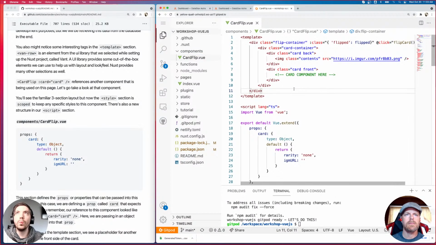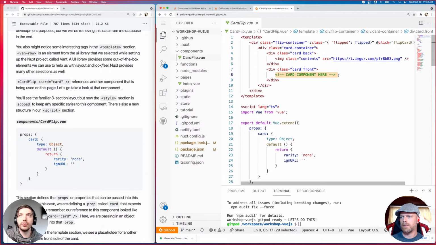So we have our basic template here. This is essentially just our card that is able to flip around using CSS magic that we're not going to get into because it's essentially magic as far as I'm concerned. We have our card back, which is the back of our card, like the logo, the pink side of it. That's always going to be the same, so we can hard code that in just fine. We have our card front. That's going to be a component that we create together, and that's going to be dynamically determined based on whatever data comes through from the card prop that we're sending through.